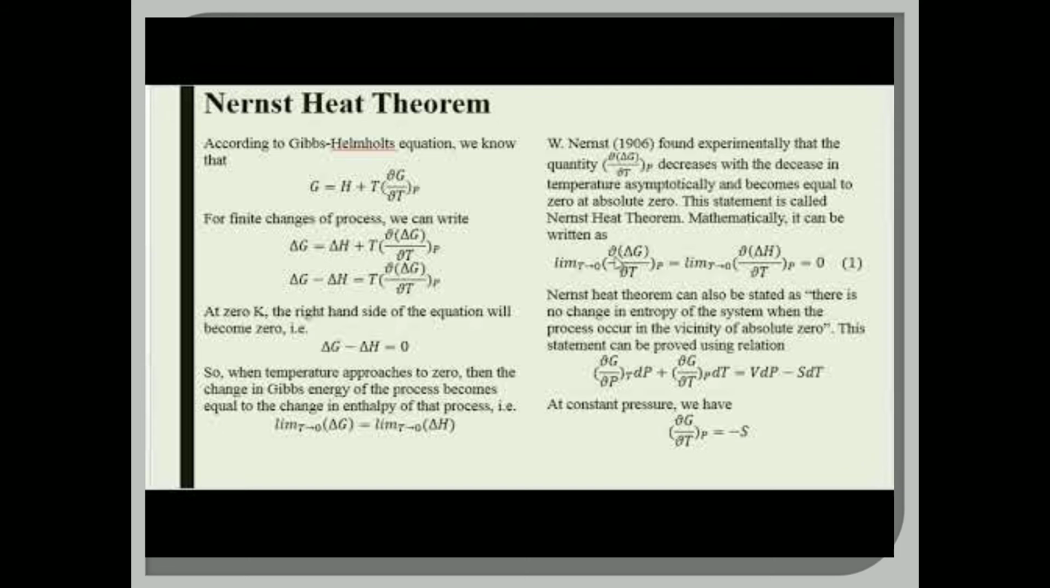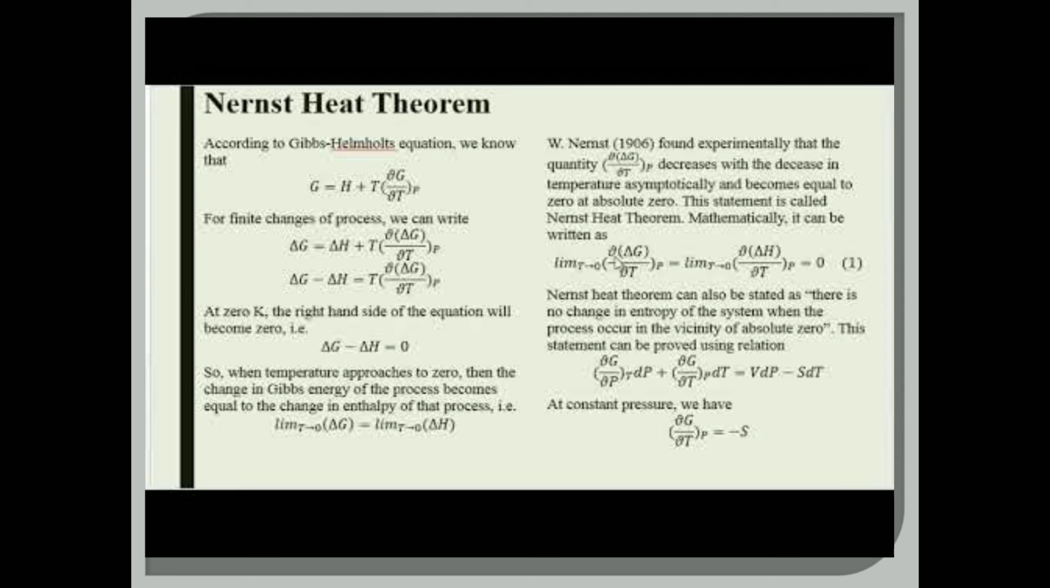Now at 0 Kelvin, meaning at absolute temperature, the term on the right hand side of this equation will become 0. Which term? T(∂ΔG/∂T) at constant pressure. This whole term becomes 0, and that's why the equation becomes ΔG − ΔH = 0. So when temperature approaches 0, the change in Gibbs energy of the process becomes equal to the change in enthalpy of that process. That is, limit T tends to 0 of ΔG is equal to limit T tends to 0 of ΔH.